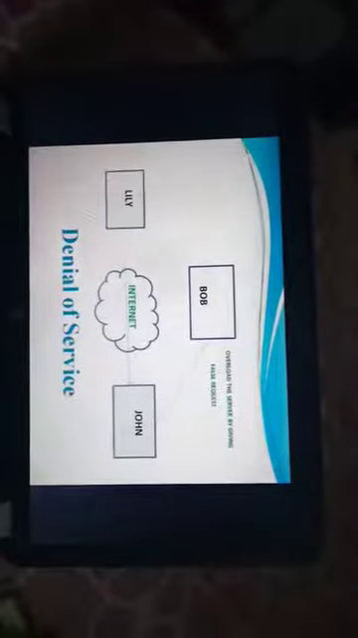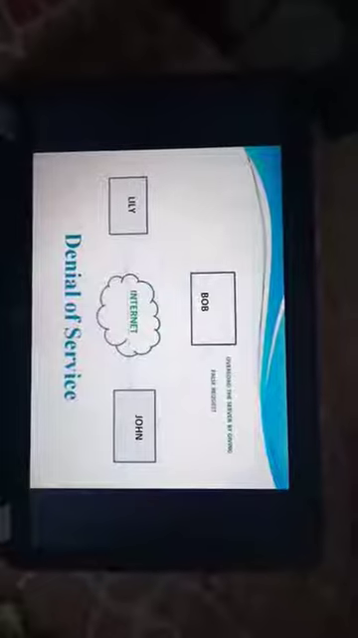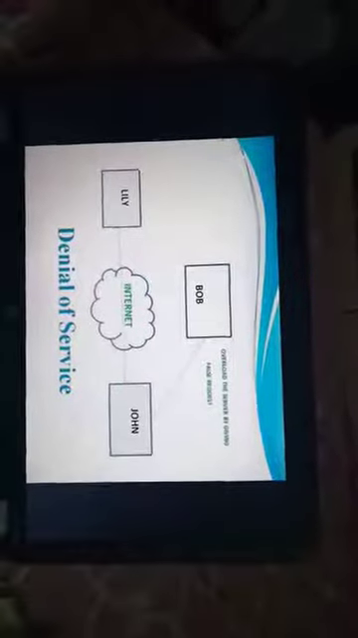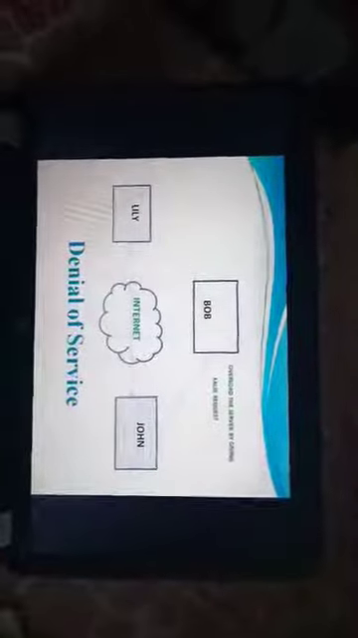That is a diagram of denial of service. Here Lily is the sender and John is the receiver, and Bob the opponent is overloading the server by giving false requests.